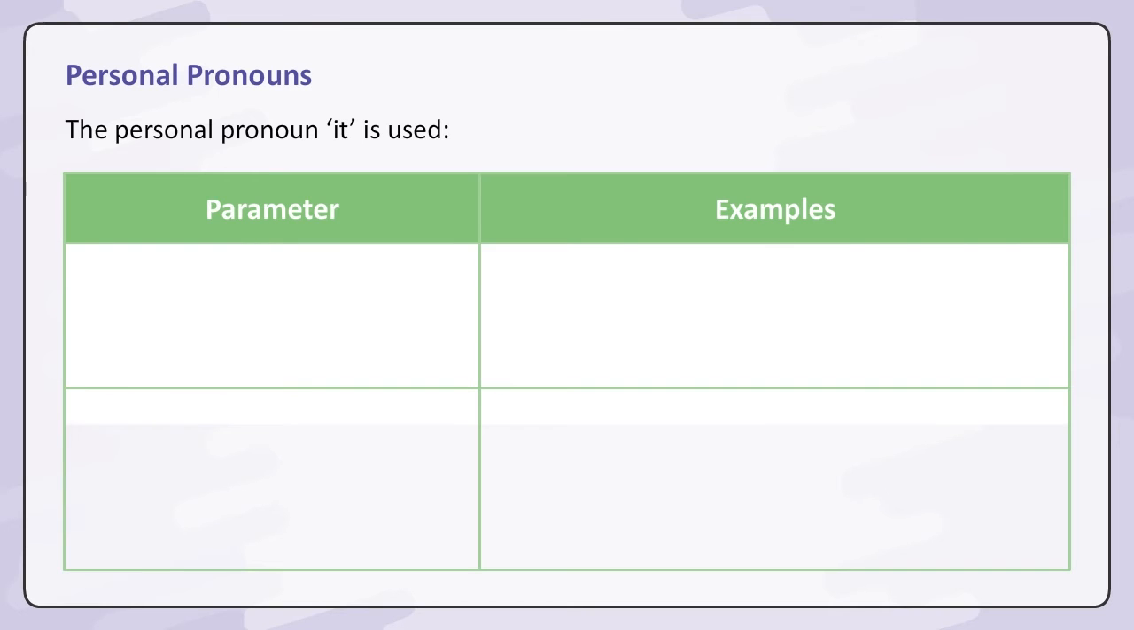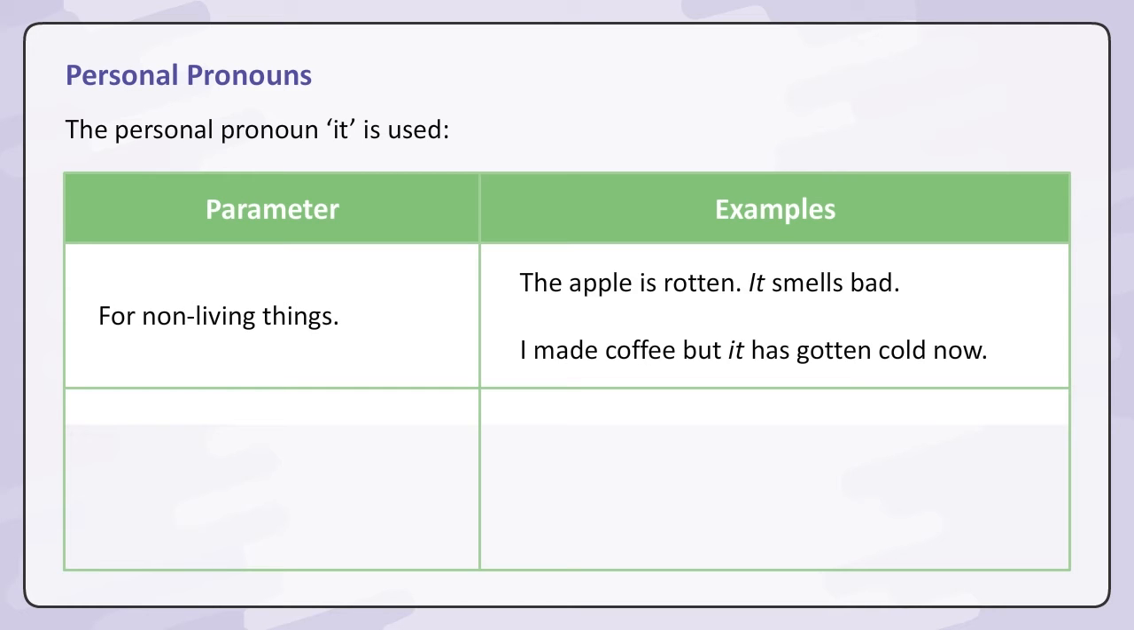The personal pronoun it is used, parameter, examples: for non-living things. The apple is rotten. It smells bad. I made coffee, but it has gotten cold now.